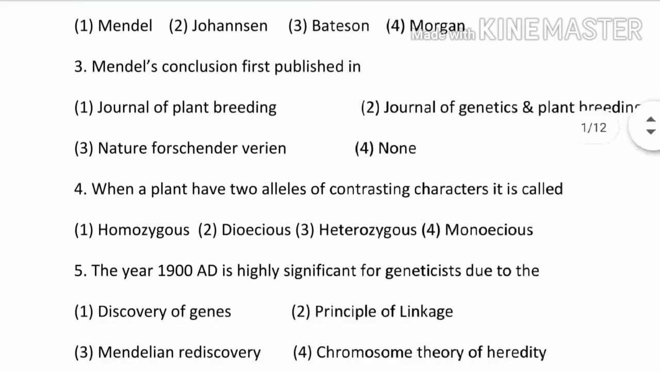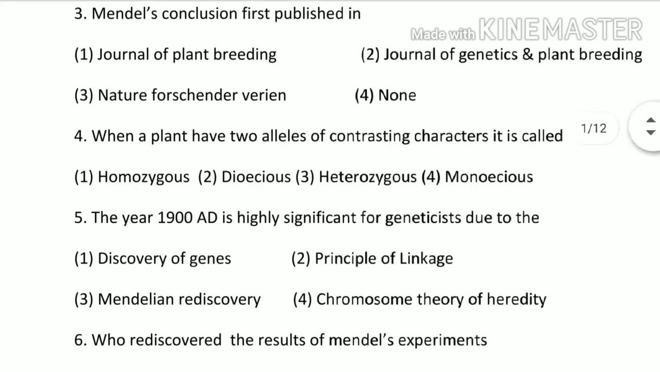Next, fourth question. When a plant has two alleles of contrasting characters, it is called homozygous, dioecious, heterozygous or monoecious. So the question is saying that two alleles of different characters. So different we say heterozygous. Hetero means different. So that means option third is the correct option.